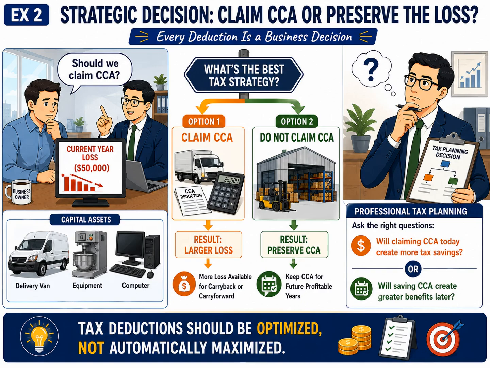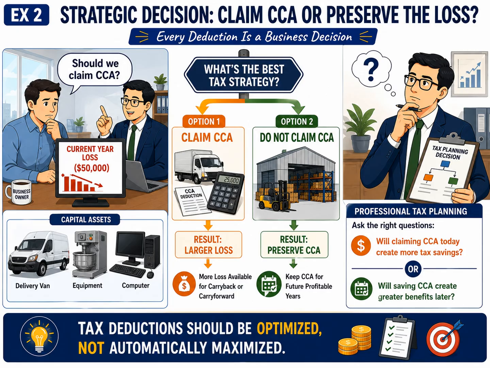The accountant must ask an important question. Will claiming CCA today produce the greatest overall tax benefit? Or would it be better to preserve that deduction for a future year when the corporation may have taxable income to offset? The correct answer depends on the corporation's circumstances. If the corporation needs immediate cash and can recover taxes through a loss carryback, claiming more CCA may be beneficial.